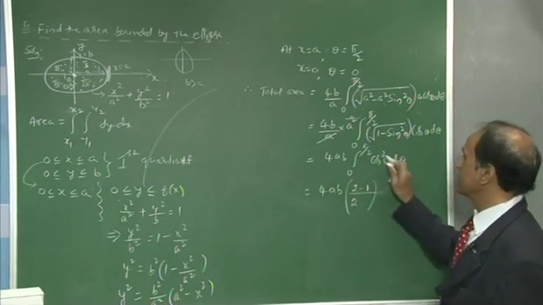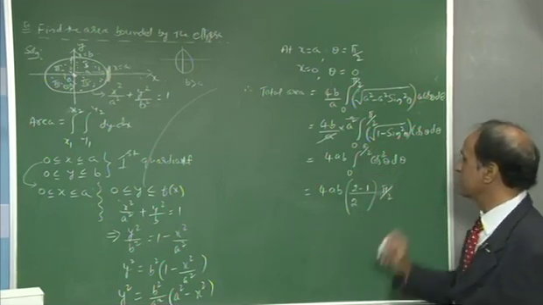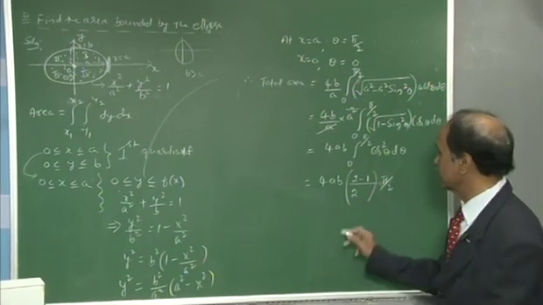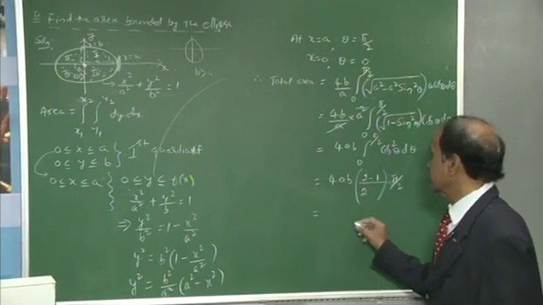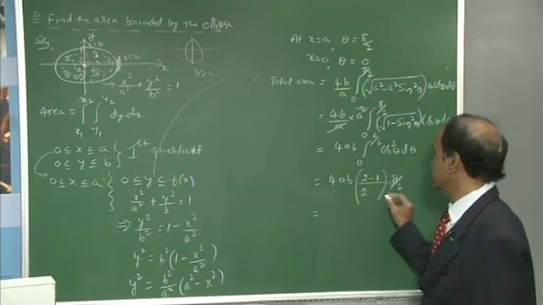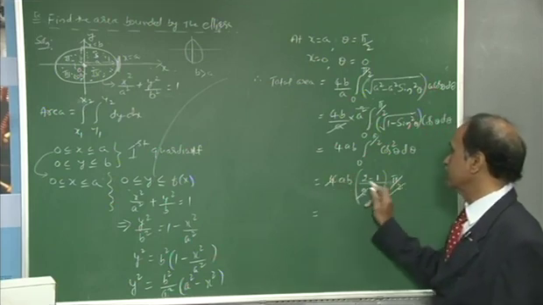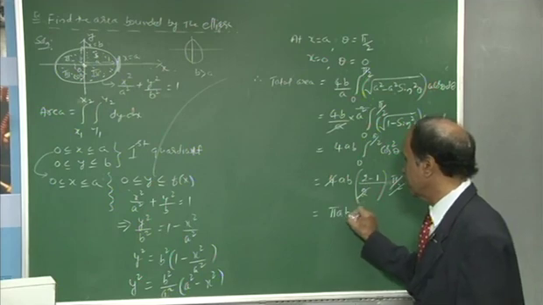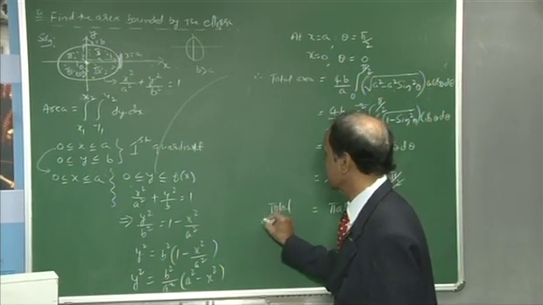Then when n is even, that is with the limits of 0 to pi by 2, then by the reduction formula, it is to be multiplied by pi by 2. Then this must be pi by 2, you can cancel 2 with 4, and pi remains, 2 minus 1 remains, that should be pi ab. This is the total area of the ellipse.